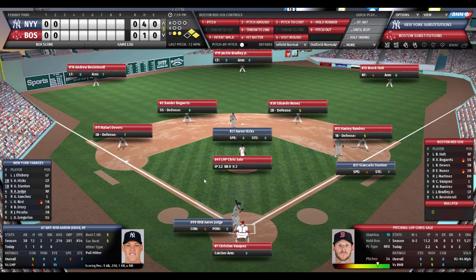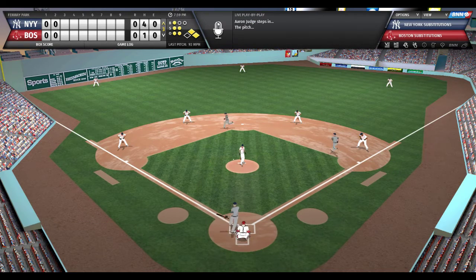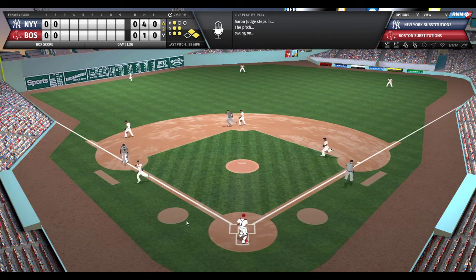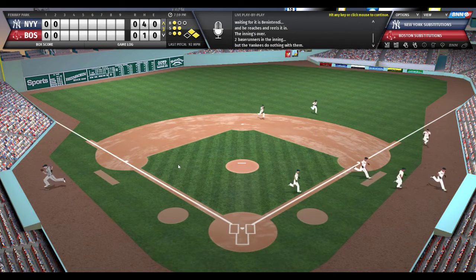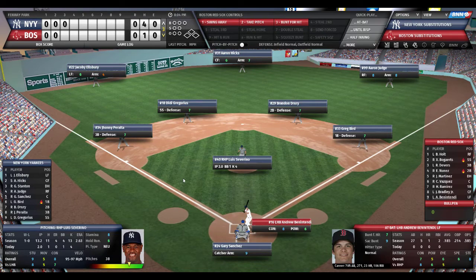So 2 on, 2 outs for the very dangerous large one, Aaron Judge. And what will the verdict be? We shall see. He's 1 for 1 today. Big moment early in this game here. 2 outs, 2 on, no score. Top of the third. Sales looks in. He's ready. He deals to Aaron Judge. 1-2 count. Judge sends that ball deep. And on the run is Andrew Benintendi, and he makes the catch. Great job by Andrew. Side retired. We go to the bottom of the third. No score here at Fenway.